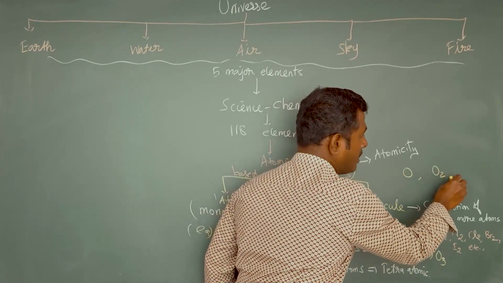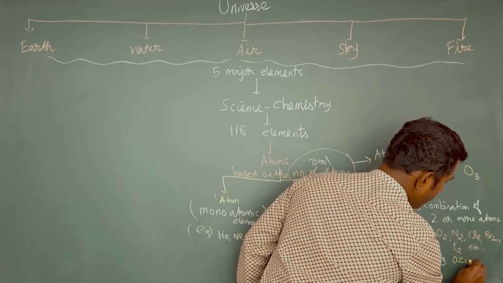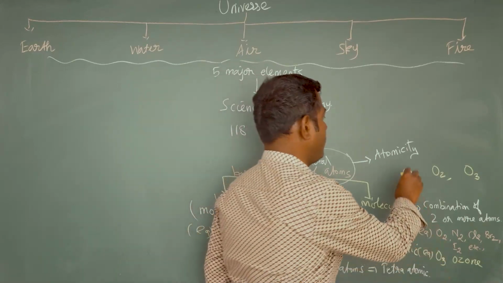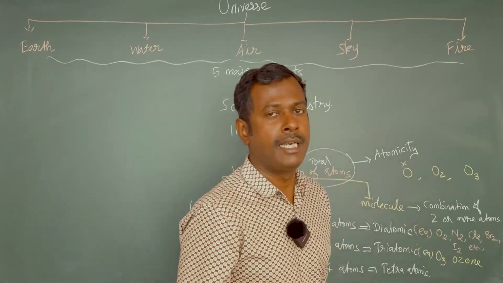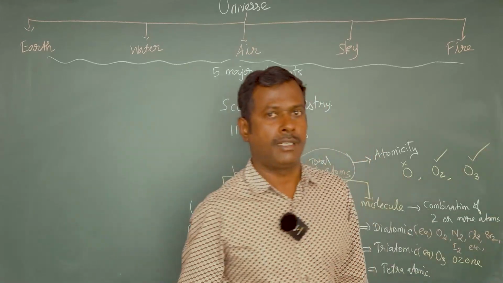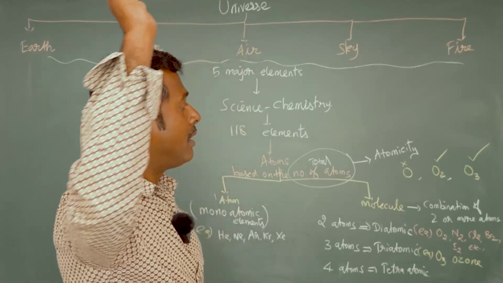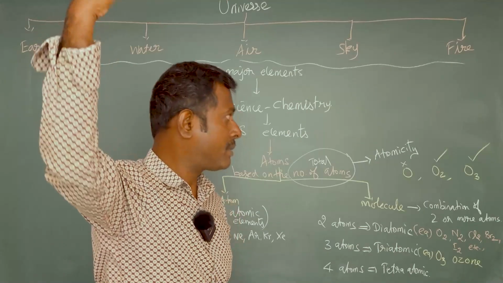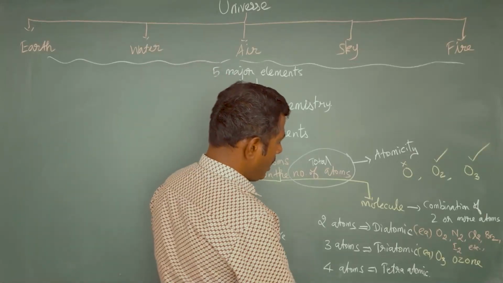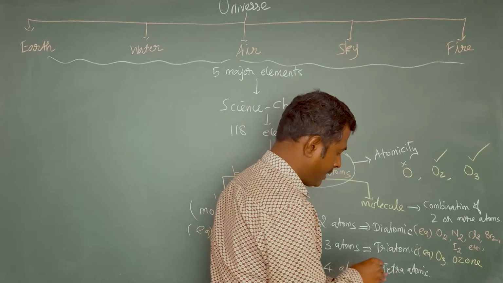O2 is the oxygen molecule. O3 is the ozone molecule. But in nature, the oxygen atom does not exist in a monoatomic state. It exists in the diatomic state as well as the triatomic state. This ozone is present in the upper atmosphere, in one of the upper atmospheric layers called the ozonosphere, the stratosphere. And the molecule which contains 4 atoms is called tetraatomic.